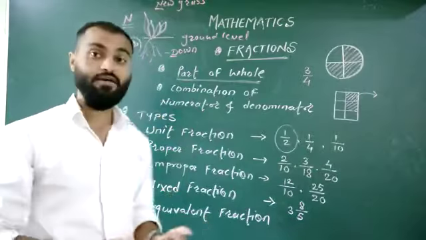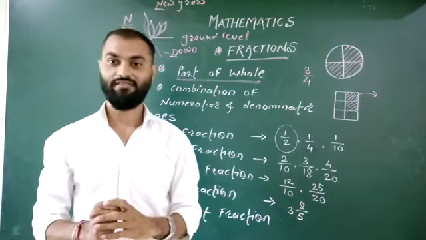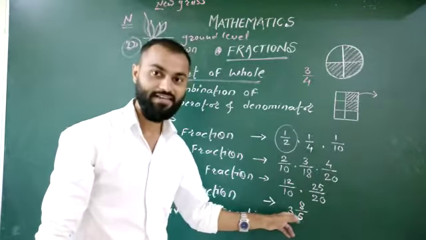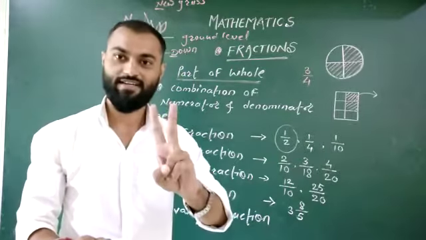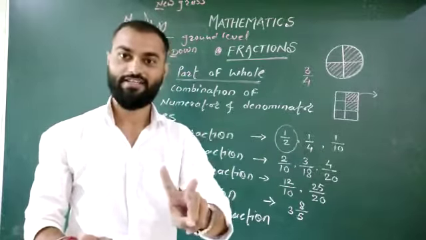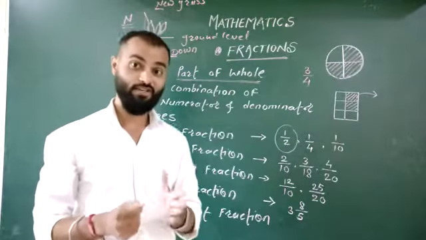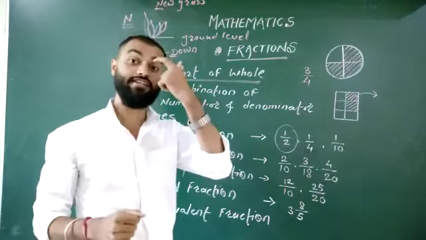Next is mixed fraction. Mix. This is one whole number and this is a fraction. This is a combination of two numbers, right? One whole number, one fraction. It means it is a mixed fraction, right? Mixing, you know about the mixing, right? Next is equivalent fraction.